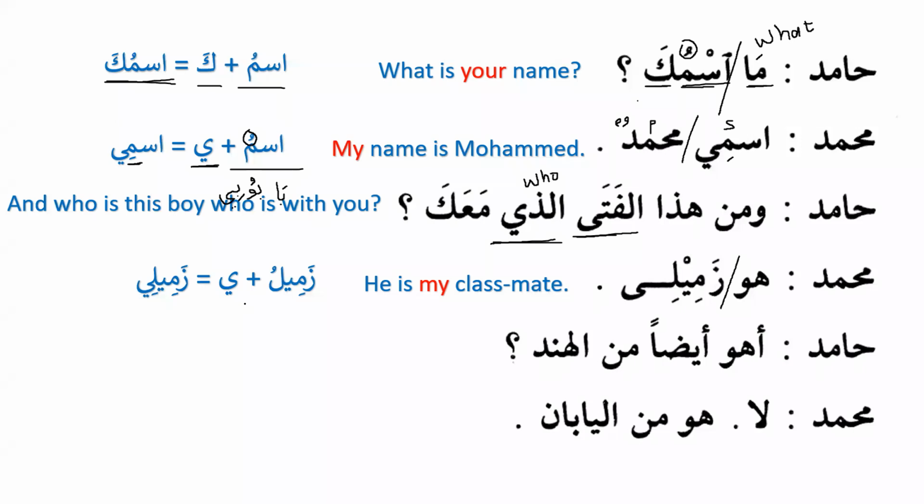The ya of the speaker. So when the speaker says something, when he says "my," then this dhamma changes into kasra. So it becomes: he is my classmate, who was Zamili. Hamidun: Ahuwa aidan min al Hindi?